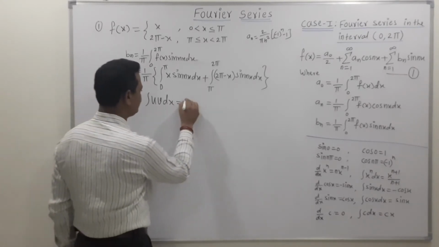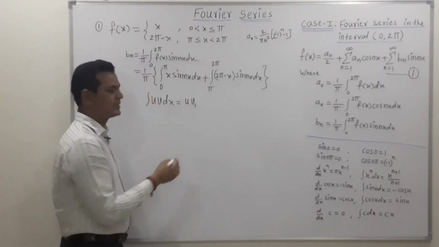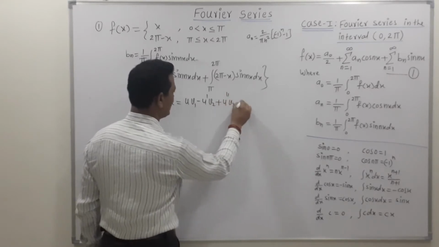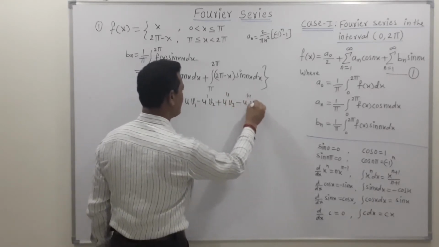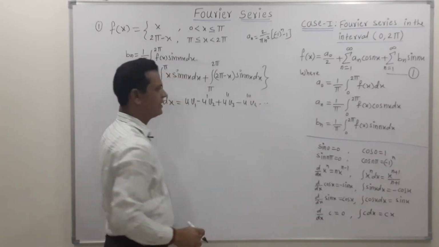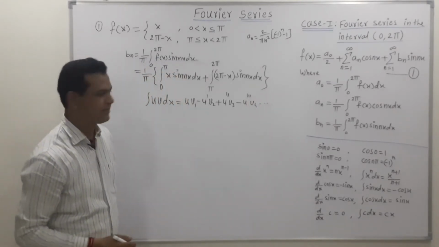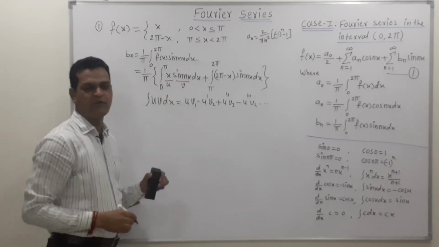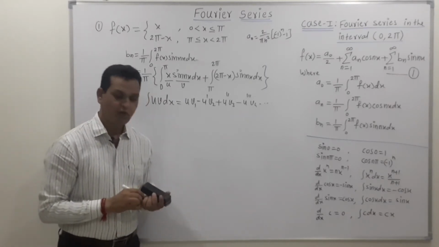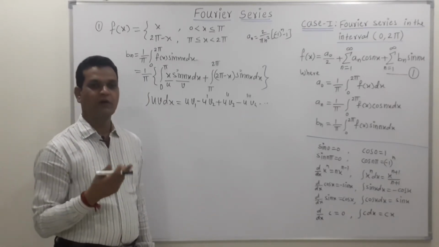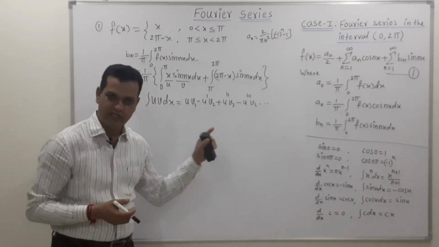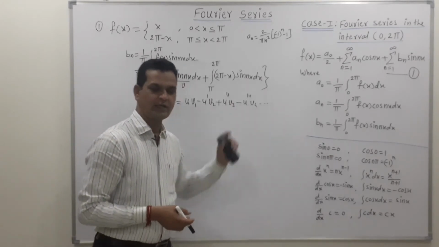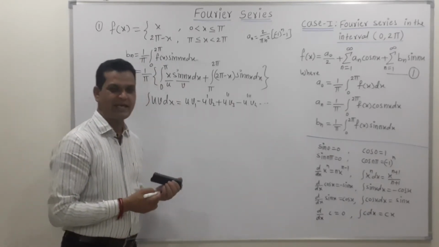So this rule says: first function, integration of second, minus derivative of first, integration of second, plus second derivative of first, integration of third, minus third derivative of first, integration of fourth, and so on. So this formula is applicable. Now in this first integration, this is the value of u and this is the value of v. While choosing the value of u and v, choose u as the term whose derivative vanishes as early as possible, because here we are taking the derivative of u.